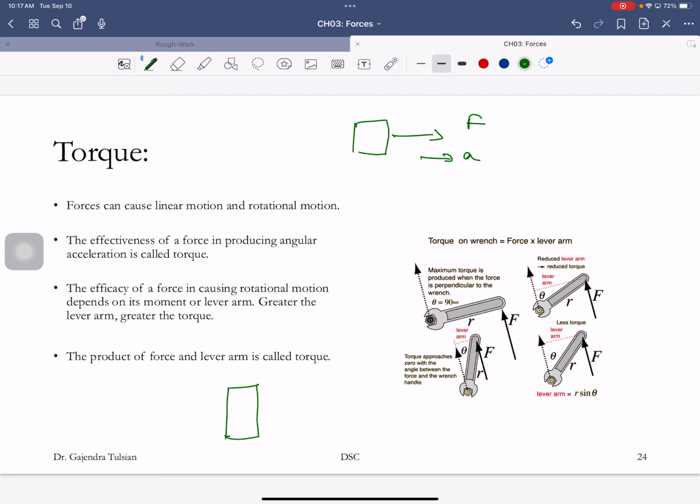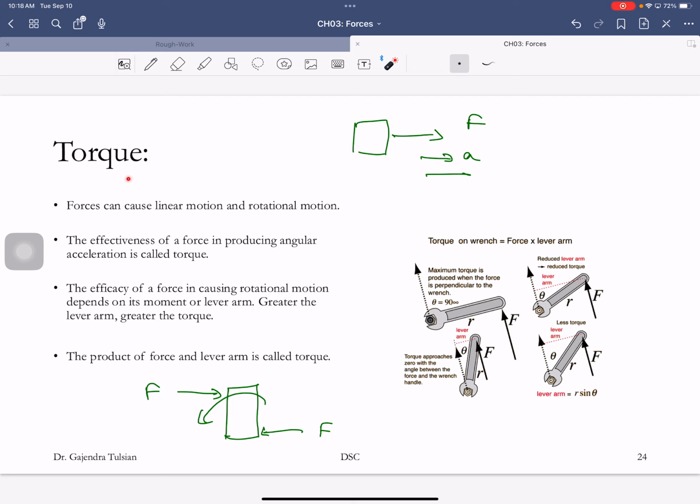Forces can also rotate objects. So for instance, if I apply a force here and an equal and opposite force here, now instead of moving, the object will rotate. So the effectiveness of a force in making an object rotate is called the torque.